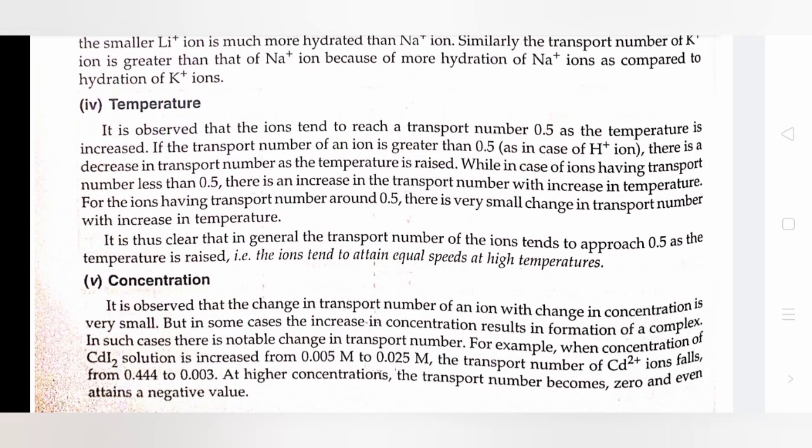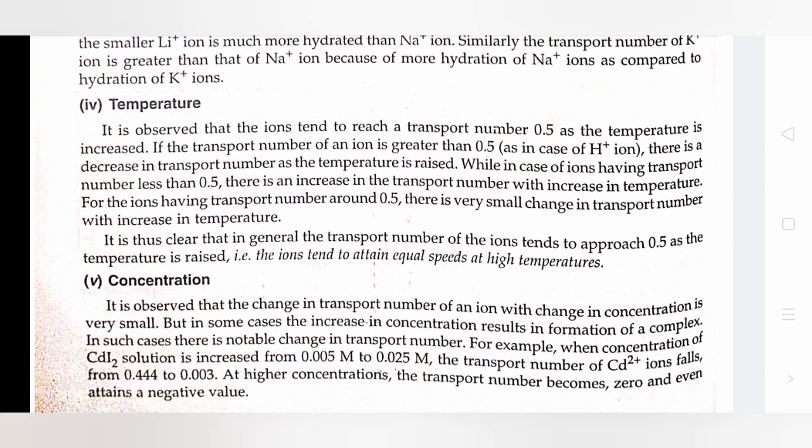It is observed that the ions tend to reach a transport number of 0.5 as the temperature is increased. If the transport number of an ion is greater than 0.5, there is a decrease in transport number as the temperature is raised, while in the case of ions having transport number less than 0.5, there is an increase in transport number with increase in temperature. For ions having transport number around 0.5, there is very small change in transport number with increase in temperature. It is thus clear that in general the transport number of an ion tends to approach 0.5 as the temperature is raised.